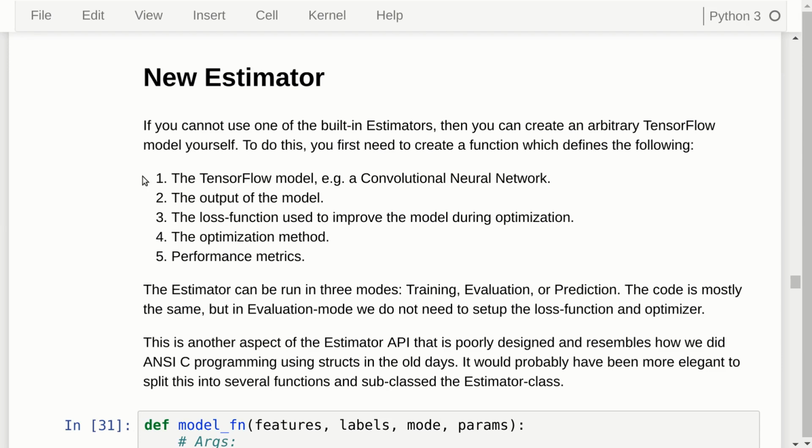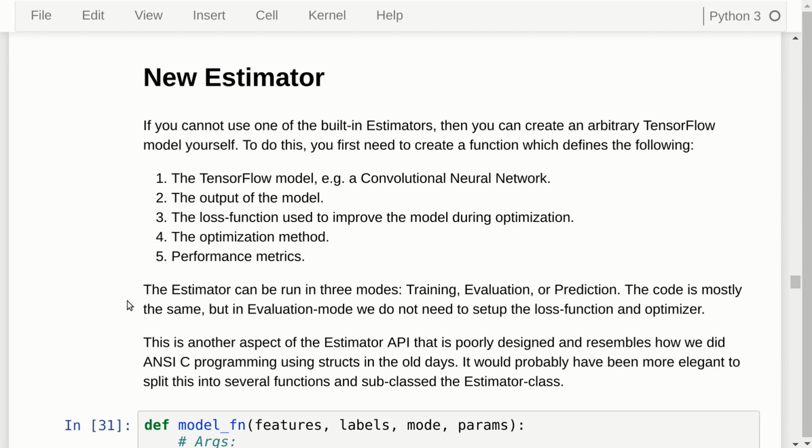We need to define the TensorFlow model, for example, a convolutional neural network, and we have seen that in several of the previous tutorials how to do that. And then we need to specify what is the output of the model, and we need to make a loss function so that we can optimize all the weights and variables in the model so that it becomes better at classifying images from the dataset. Then we need to define the optimization method that we want to use, and if we want any performance metrics as well. In this case, we want to know the classification accuracy.